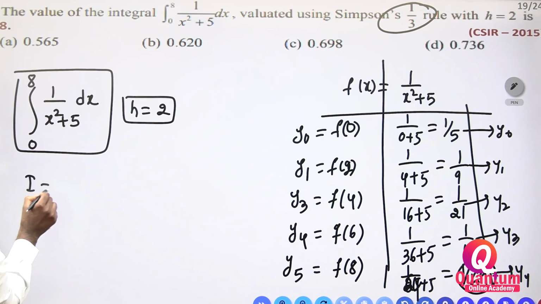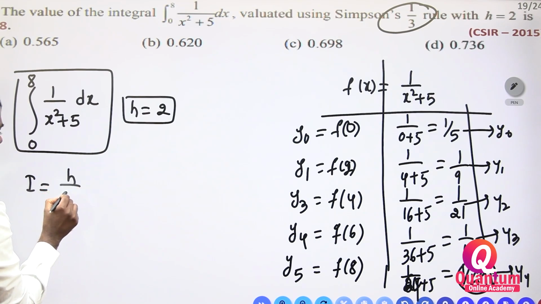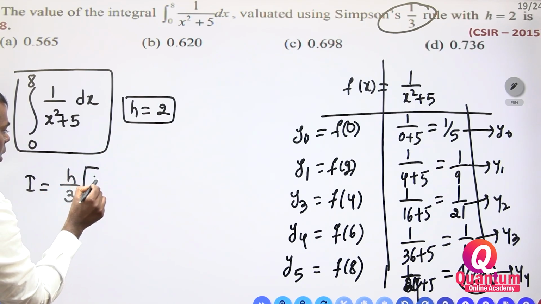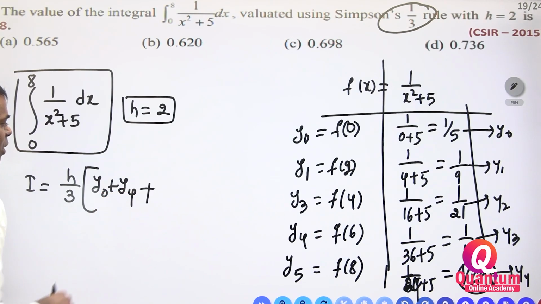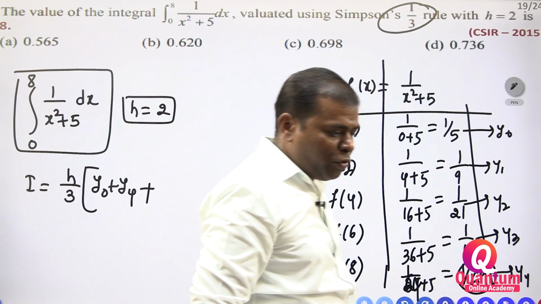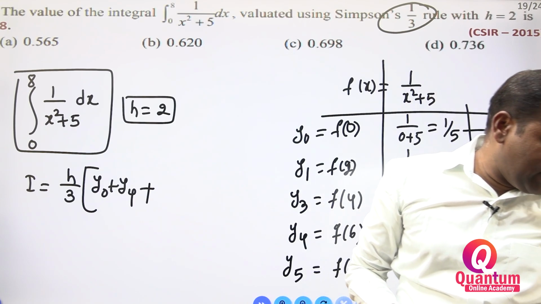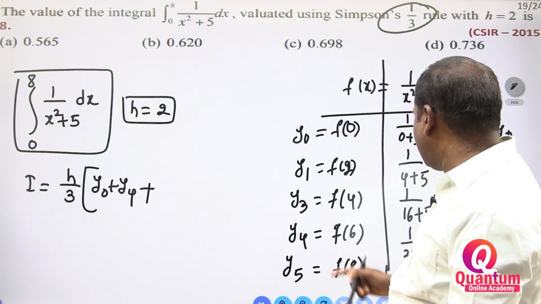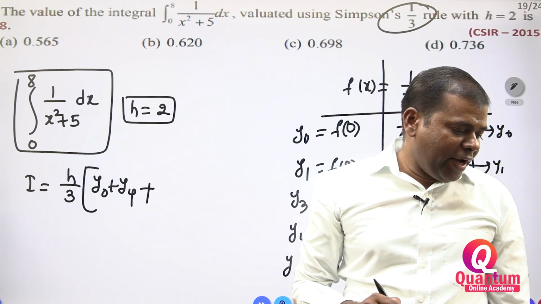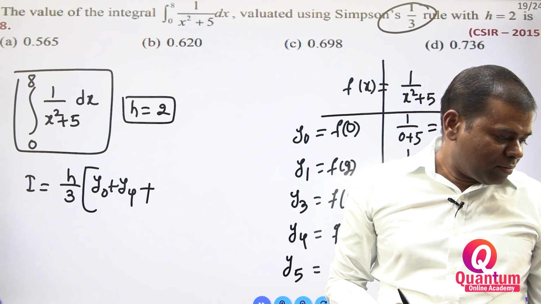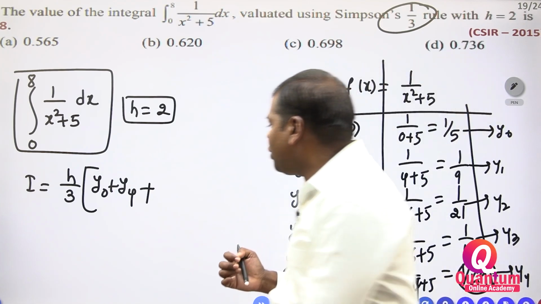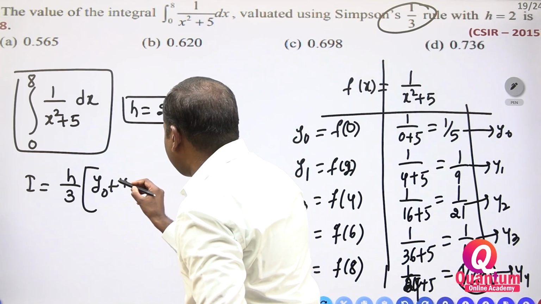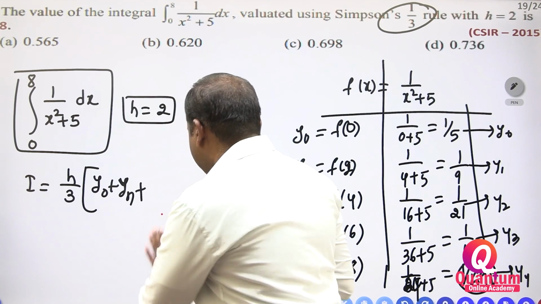The integral I is equal to h by 3 into y0 plus y4. Which one we have to write, y0 plus y4 or yn? You have to take up to the n value. If you want to take the last value, that is yn, you have to write.